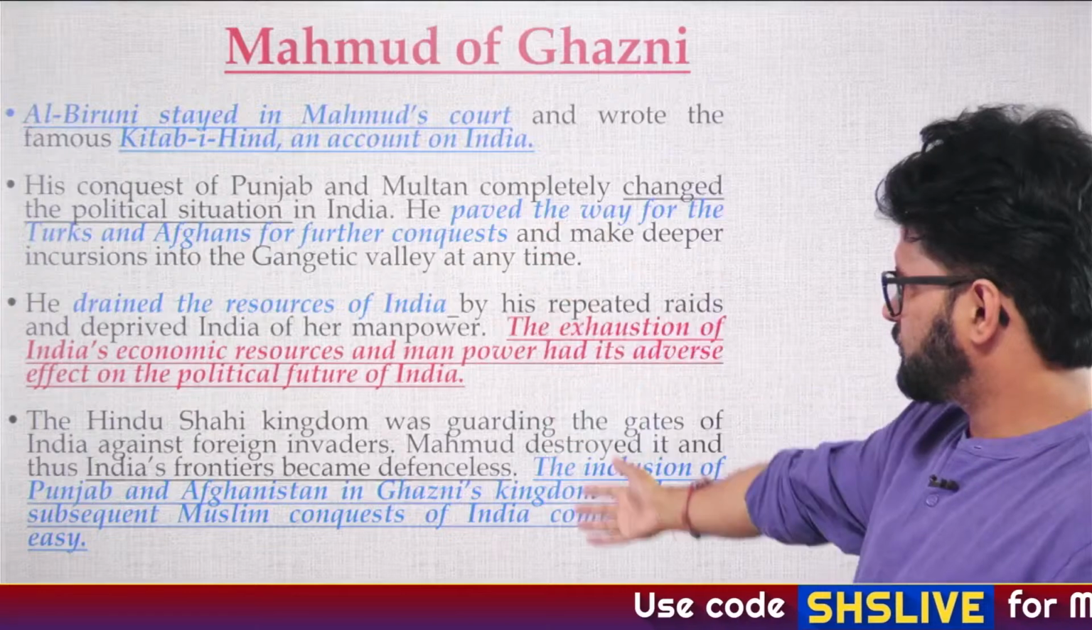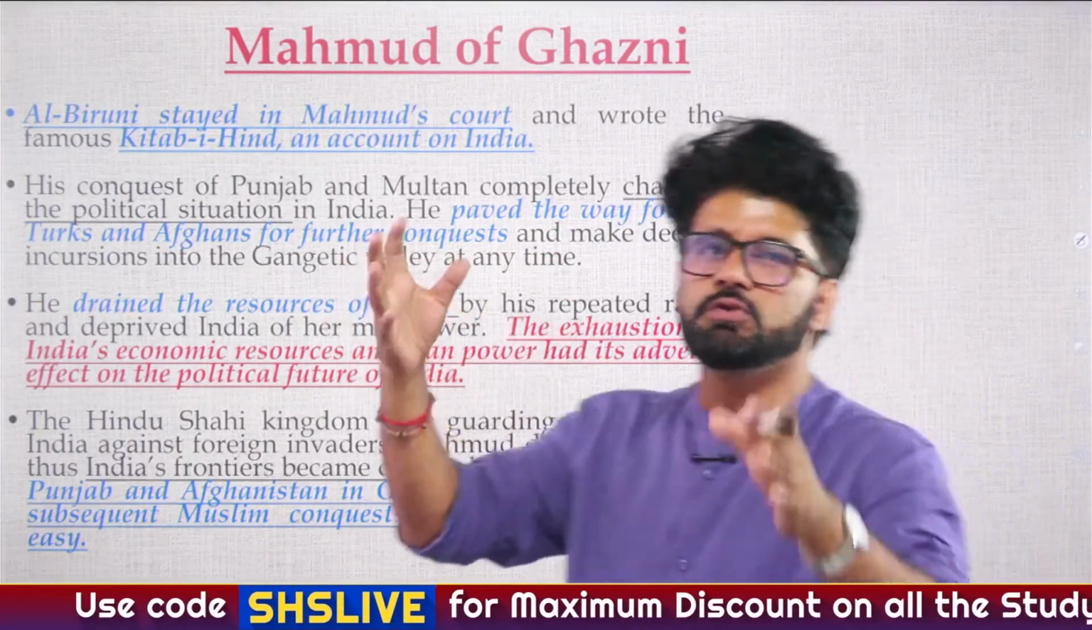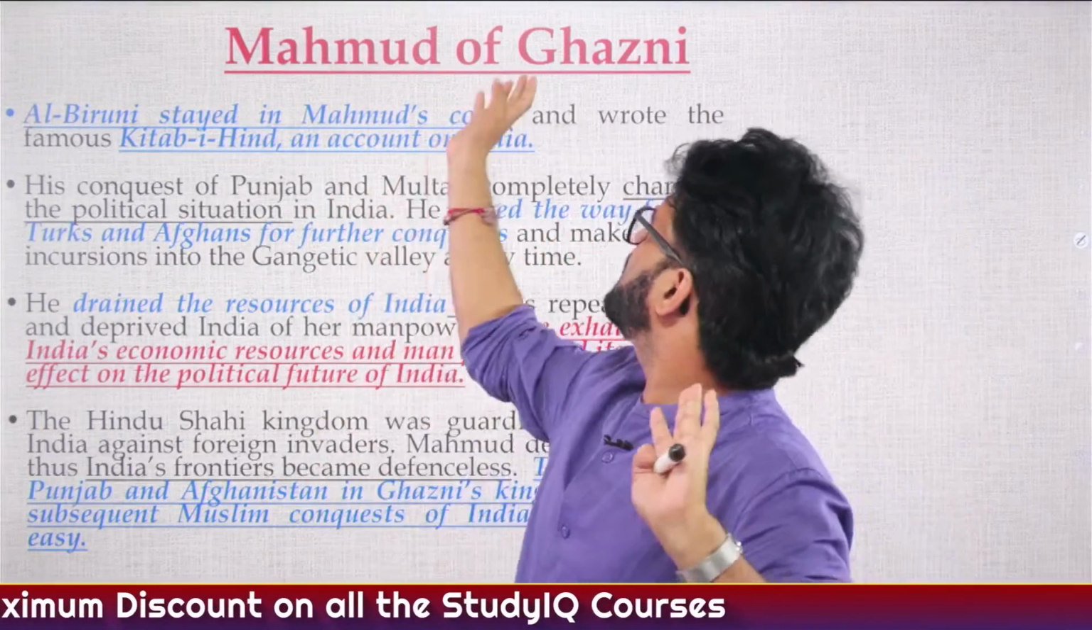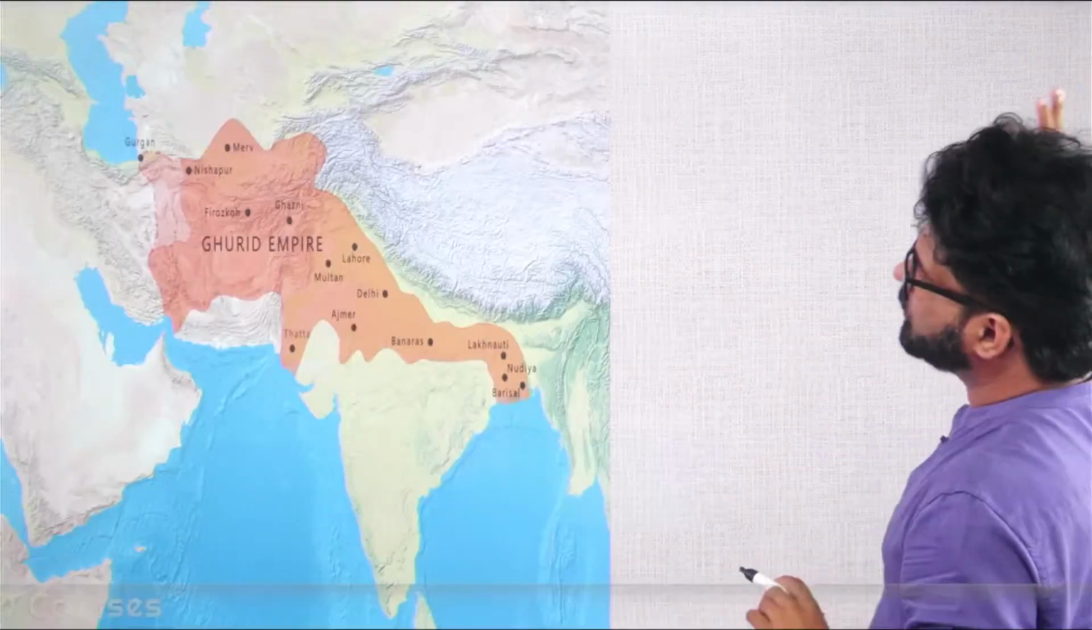He drained the resources. He made things much easier for Gauri. And this Ghurid Empire was earlier a vassal of this Ghaznavid Empire. Later on, when the Ghaznavid Empire becomes weak, the Ghurids will become independent, and later on, they will come to India. Now, let's focus on the Ghurid Empire.